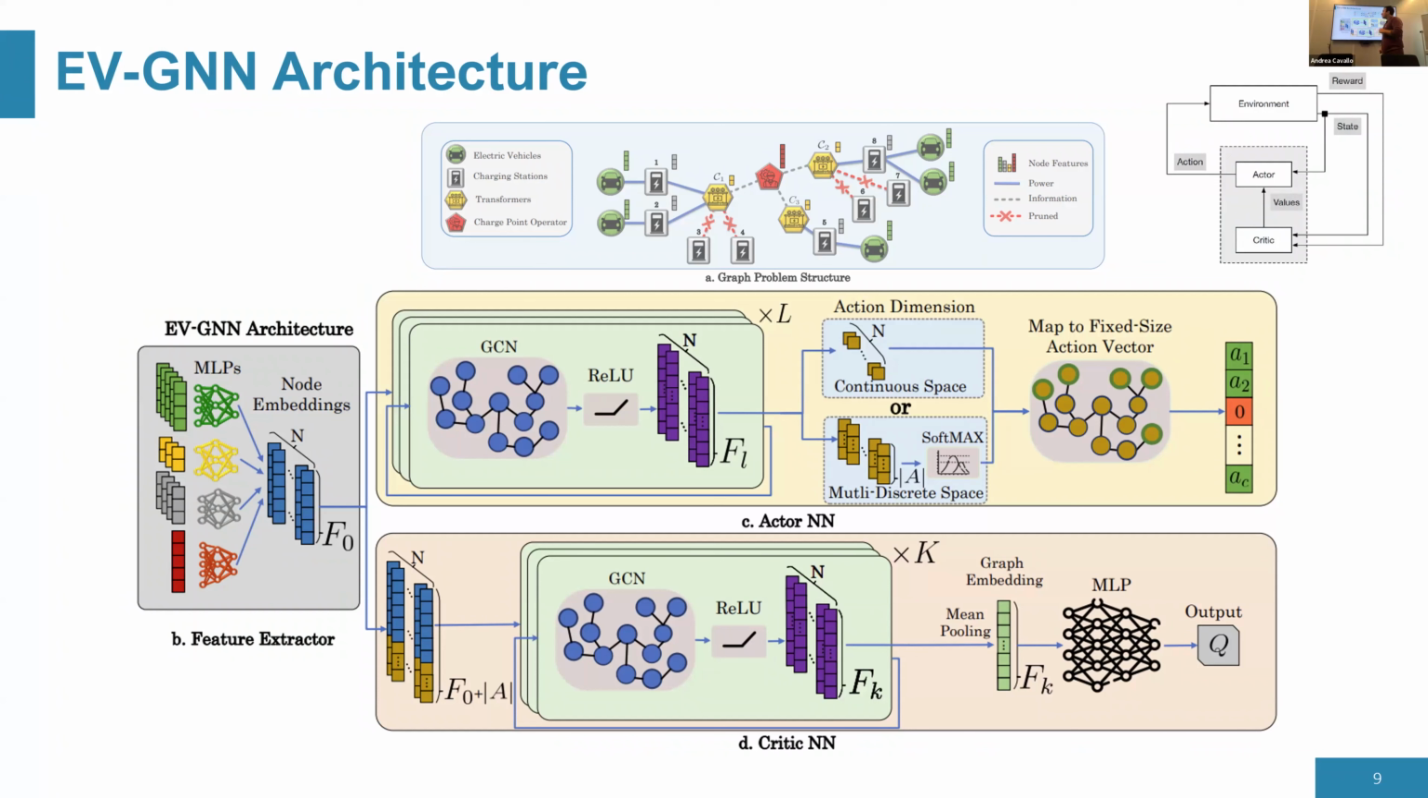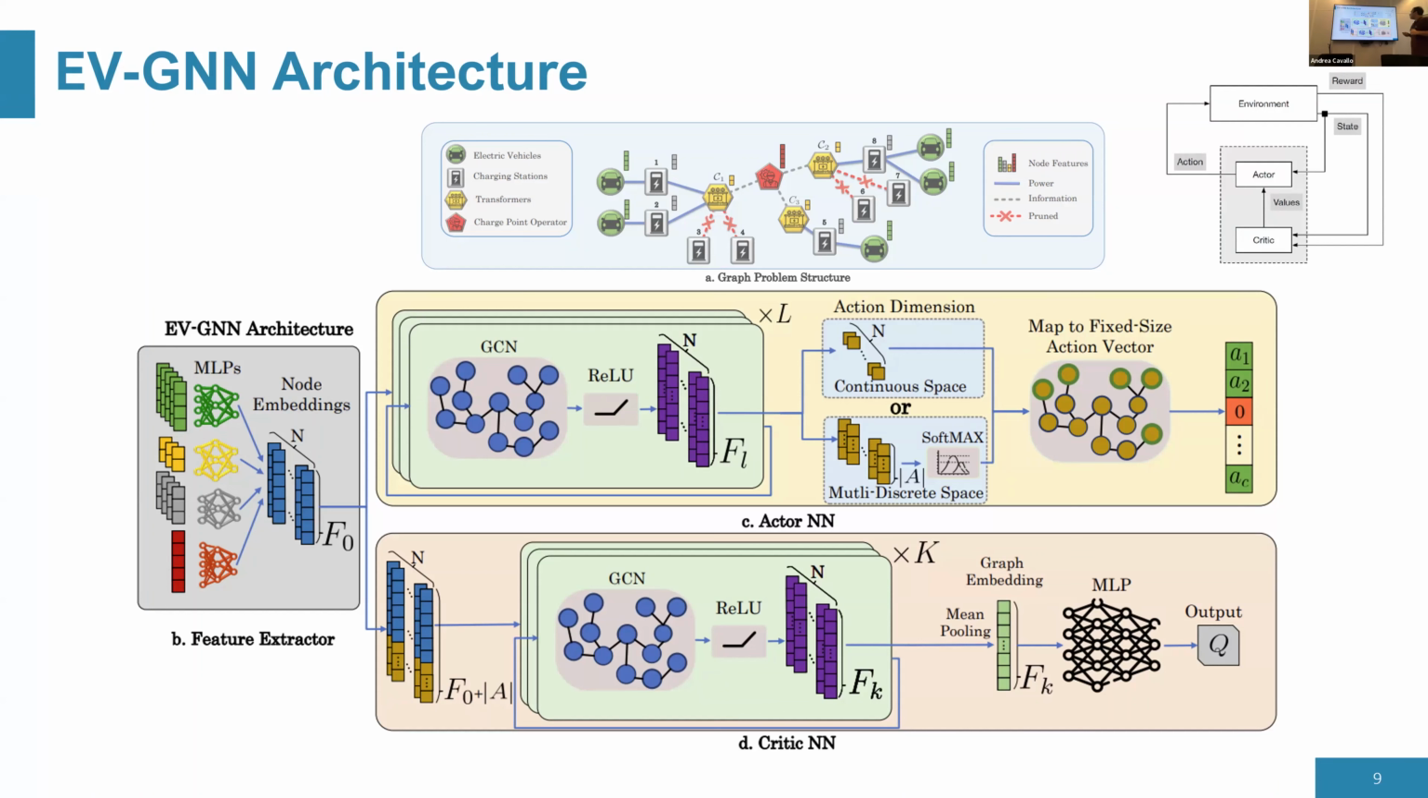The first step is the feature extractor, where we have node-specific embedders. For example, for electric vehicles, we have a specific embedder that transfers the node features to a higher dimension that is common for all nodes. So having these node-specific embedders, we transfer all the nodes to the same dimension. So we have a homogeneous graph now. What does this mean? Now we can just apply classic GNN operations.